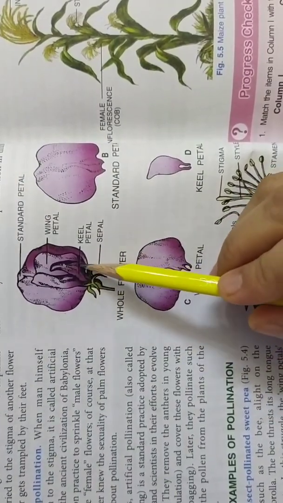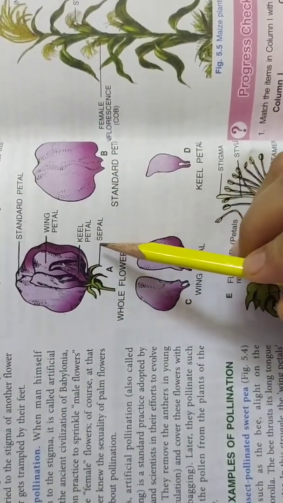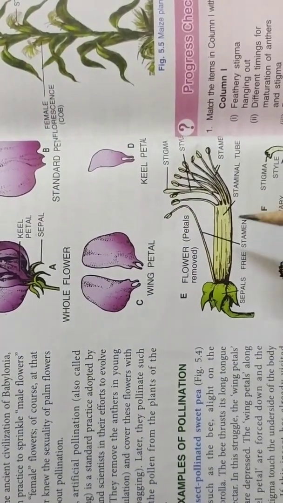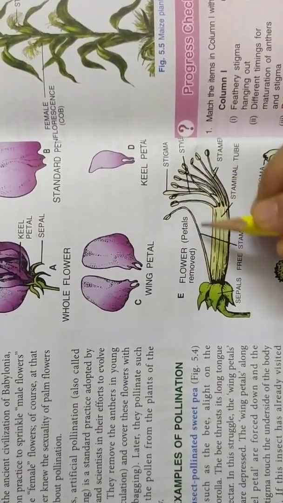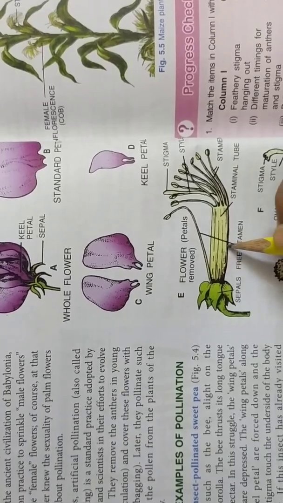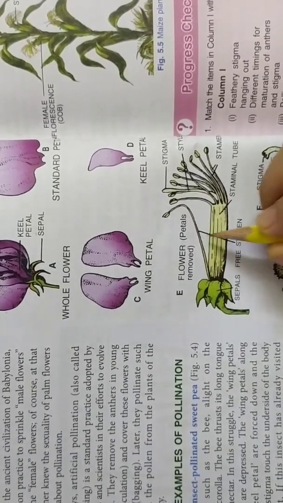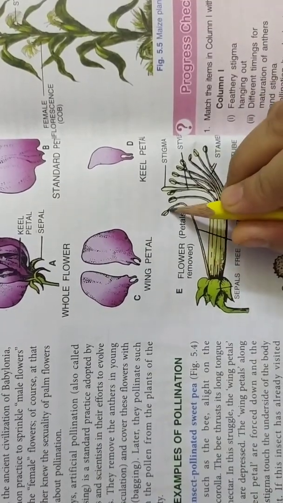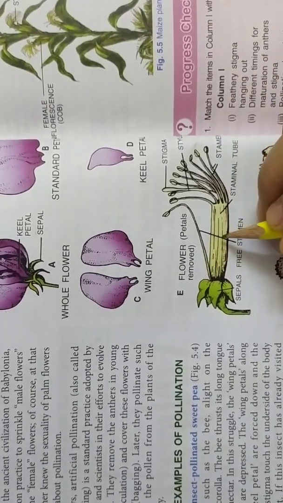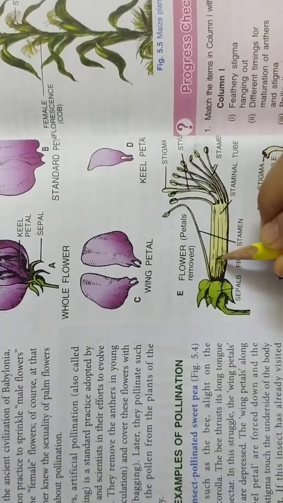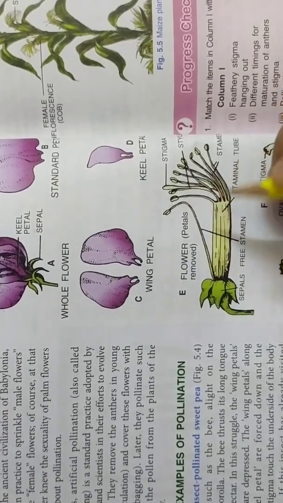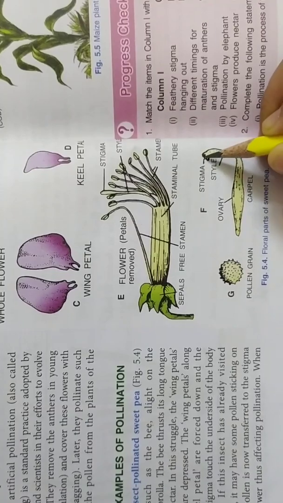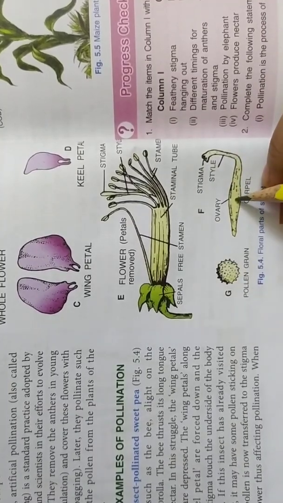Inside the wing petals we have the keel petal, and inside the keel petal, like we have read in the previous chapter, there is the androecium, which is diadelphous. That means in 2 groups, 9 arranged in one group and 1 separately. So this is the free stamen, and towards the inner side lies your female part, that is the carpel. This is the stigma, style, and ovary.